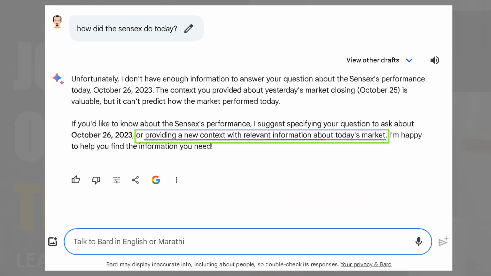So let's say I ask this question, how did the Sensex do today, to an AI model, in this case BARD. Now Sensex is the Indian Stock Exchange's index. Not just BARD but any other AI model won't be able to answer that question, because the model was trained a while back and does not know what happened today. Notice in this case BARD requires some context information to answer that question. So let's give that information.